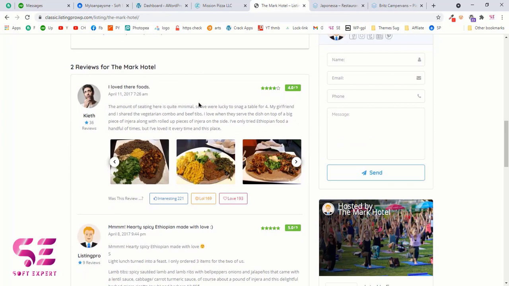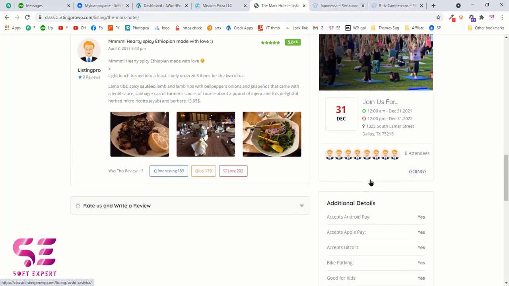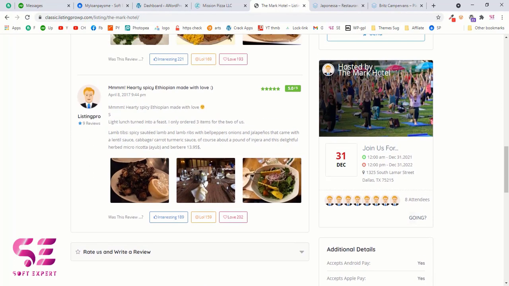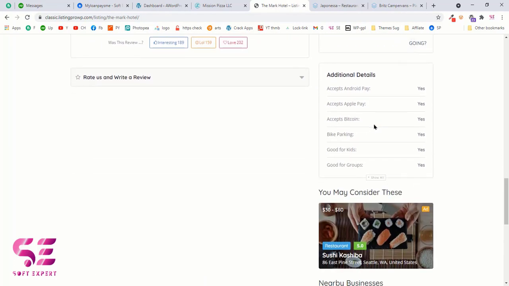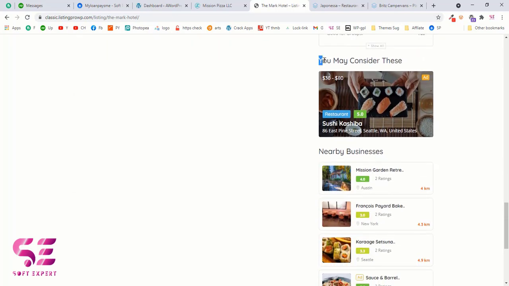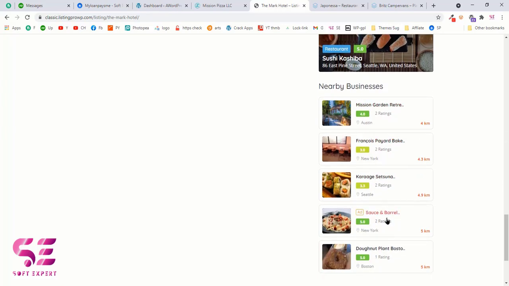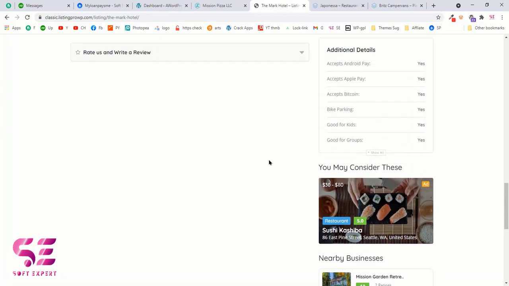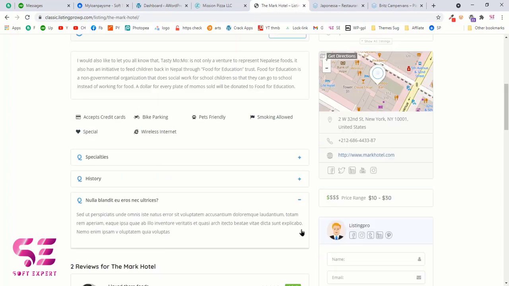And this is the review section. So anybody who writes a review will be displayed here. As you can see, we can react to their reviews as well. And if I scroll down, as you can see, this is the appointment section. These are the additional details, and this thing is the ad that I talked to you about earlier. So if someone pays you extra, then you can list their website or their company here. And these are the nearby places, so all of these will be covered later in this video.